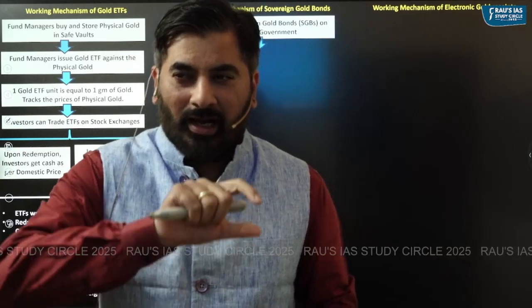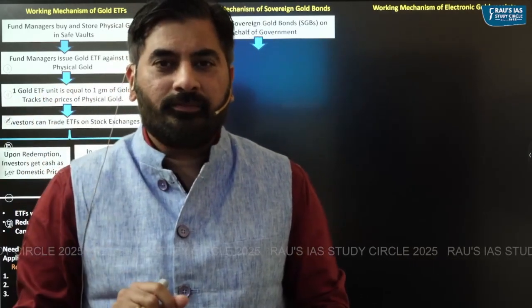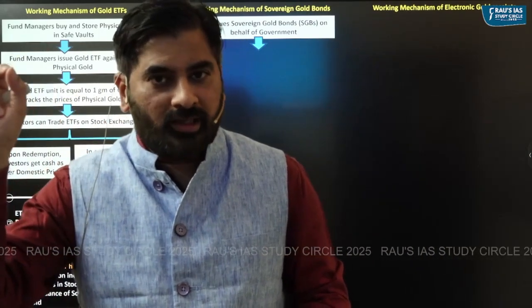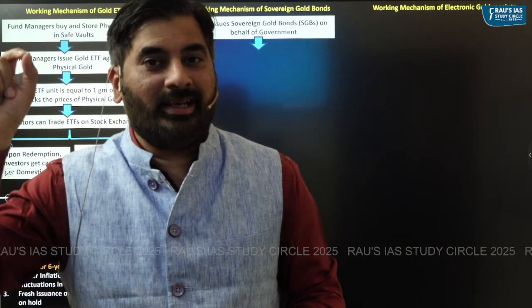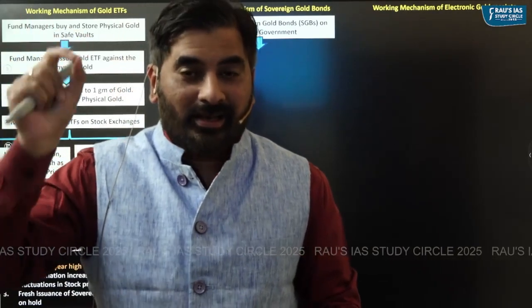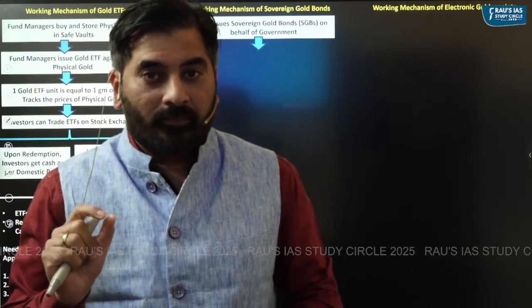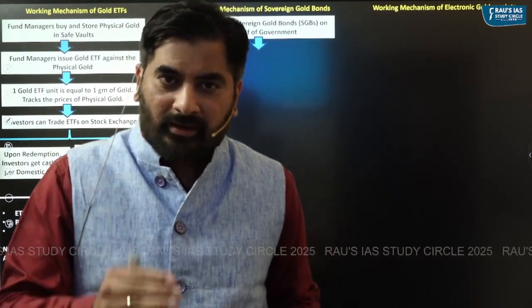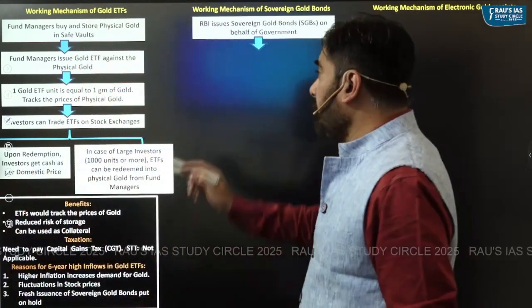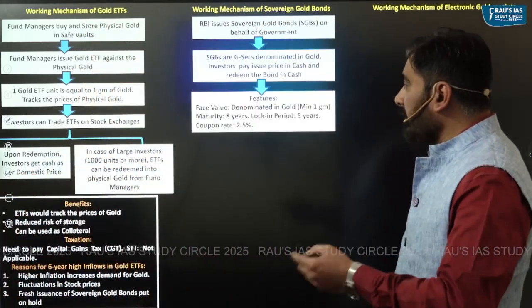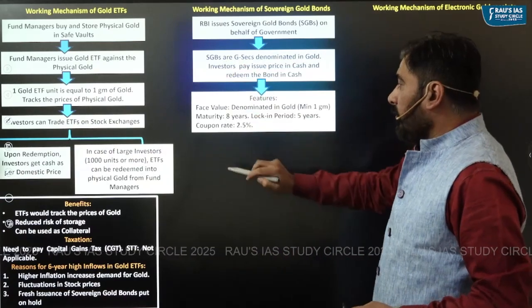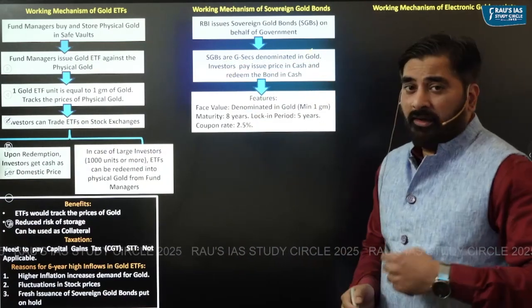Sovereign gold bonds are similar to dated bonds, except the fact that the face value of a sovereign gold bond is not in terms of rupees, rather the face value is in terms of gold. So you know that the government securities are issued by RBI on behalf of the government, right? Same way, sovereign gold bonds are issued by the RBI on behalf of the government. These sovereign gold bonds, they are denominated in gold.